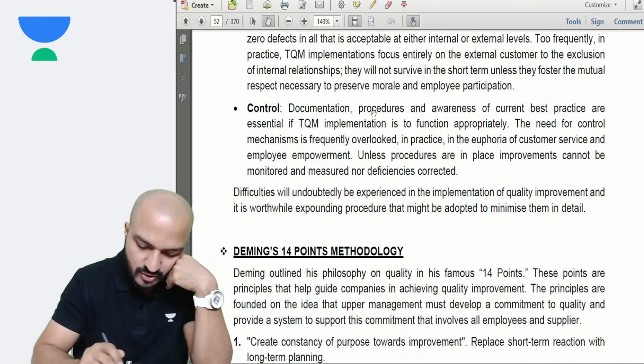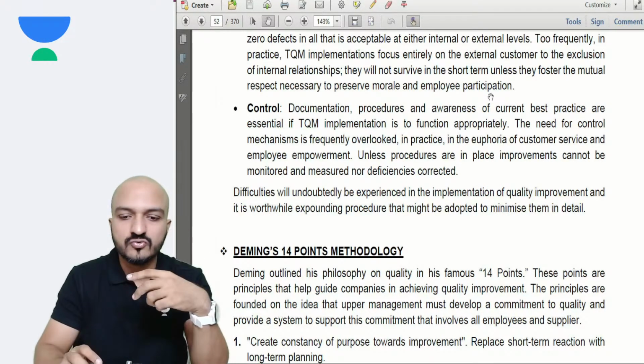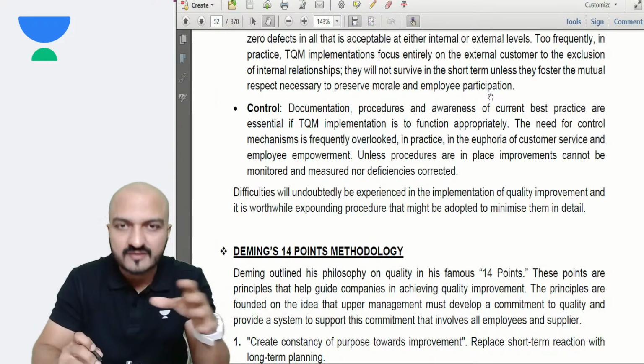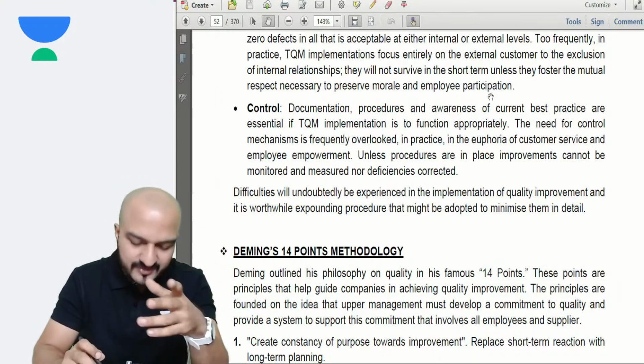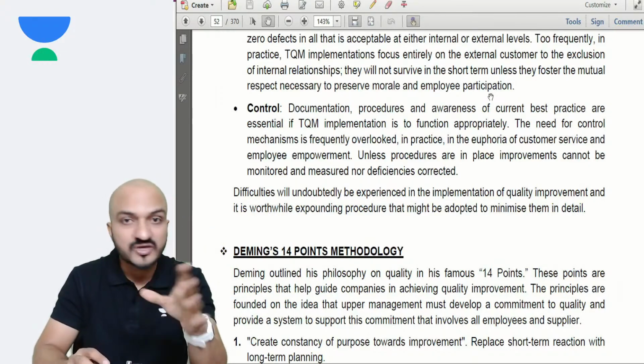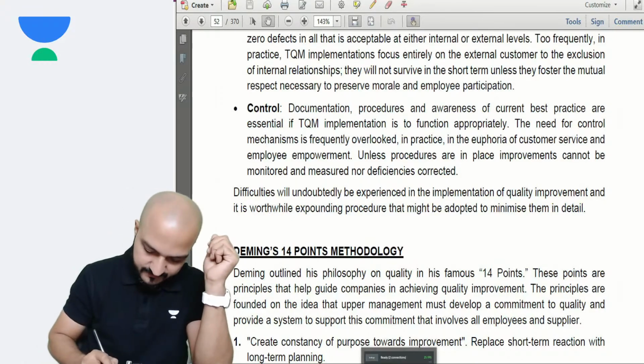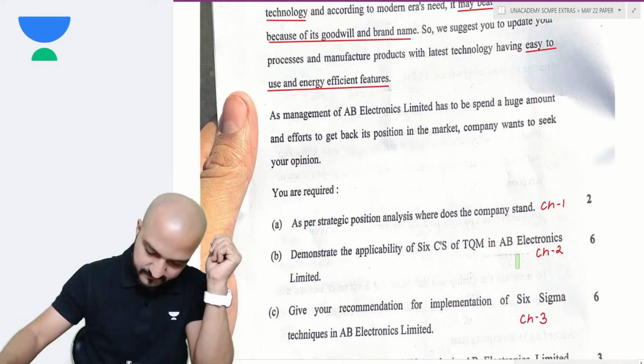And control is the documentation procedures and all. You monitor the TQM process properly. They are monitoring, they are doing proper testing and checking and all. Yeah, that is my 6 C's of TQM.